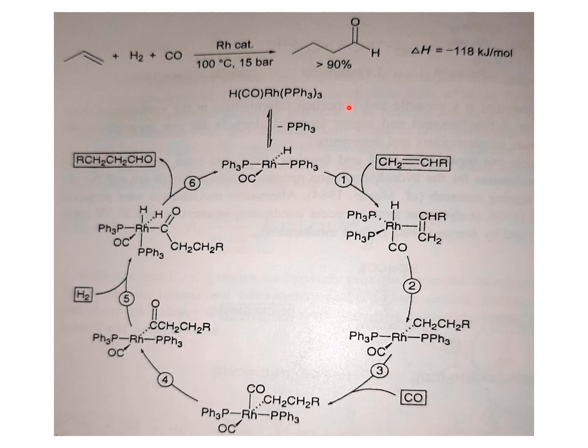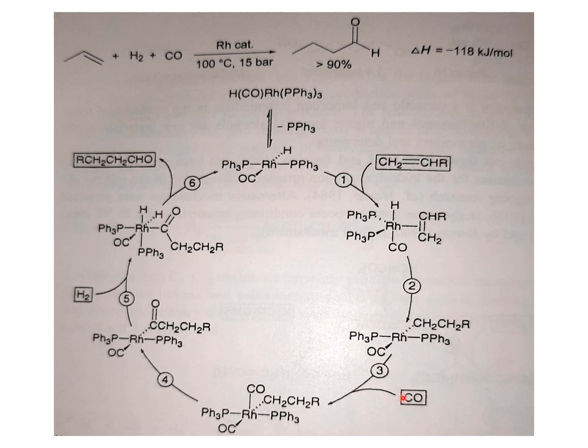The mechanism proceeds as follows. This is the catalyst, your starting material. There will be phosphine dissociation leading to a square planar complex. To the square planar complex, the olefin coordinates, forming the olefin-coordinated intermediate. Then in the second step, as I said, migratory insertion of the olefin between the rhodium and hydrogen forms a square planar intermediate. This intermediate formation facilitates the linear aldehyde. As I said, the hydrogen adds against the Markovnikov rule: instead of adding to the CH2 position, it adds to the carbon having less hydrogen, which leads to this kind of product.